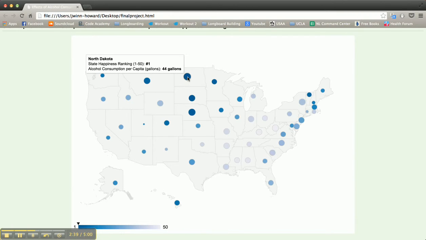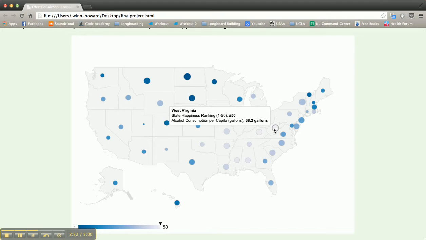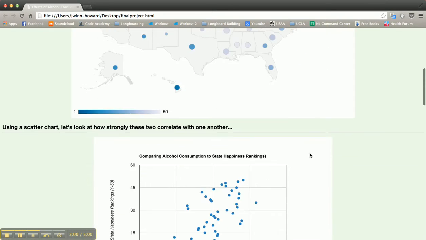North Dakota is number one in state happiness rankings, has pretty high consumption of alcohol at 44 gallons, but also, let's see, here we go. West Virginia, the complete opposite end of the state happiness rankings, the least happy state in the U.S., also has a high consumption of alcohol, so that's interesting.